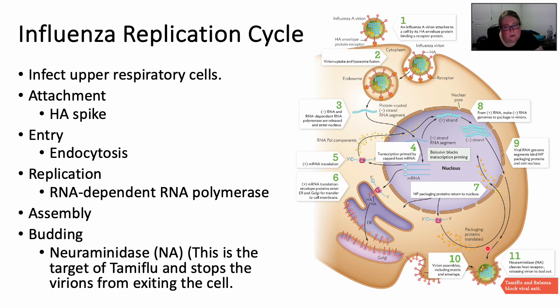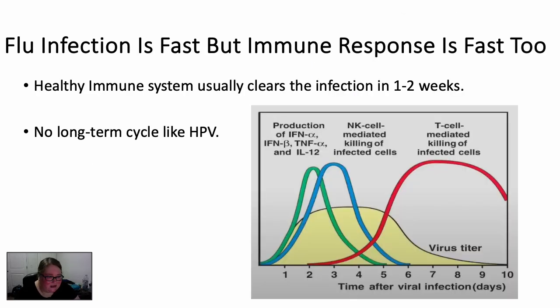What's interesting is this neuraminidase is very specific to the flu virus, so we have some treatments that are going to target it. The biggest one is Tamiflu. It's going to target this neuraminidase, and it's going to prevent the virions from exiting the cell, and the immune system is going to come and destroy that infected cell before it can release its new virions. Okay, so that is the cycle of infection for the influenza virus.